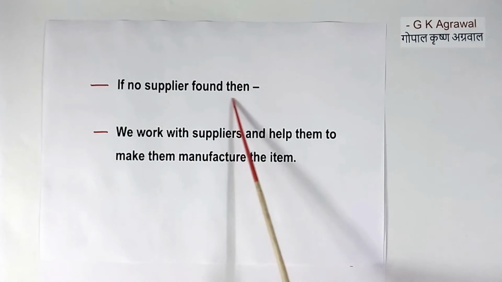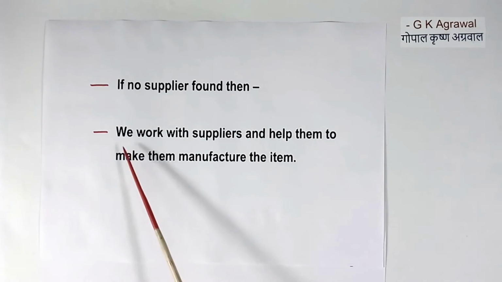If we find no supplier for some component, then we work with a supplier and help them to manufacture the items. In any product we make, many components are old ones. We have some transformer and inductor, the same thing we will use and test. But for making the final product, we need proper components.